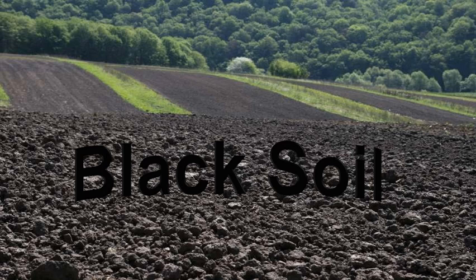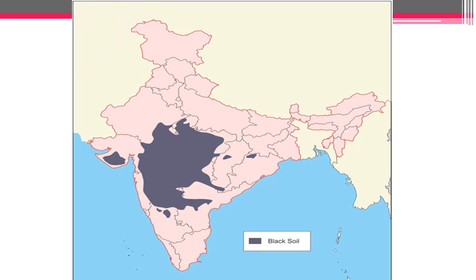Now second one is black soil, another important soil which we have. Black soil, the region you can see clearly, areas of Gujarat, southern Rajasthan, central Madhya Pradesh, areas of complete Maharashtra, parts of lower Chhattisgarh, then parts of Telangana, parts of Andhra Pradesh, parts of northern Karnataka. So this complete area covers what? This is your black soil. I'm giving you a separate map just in case you get confused. So this is our black soil.